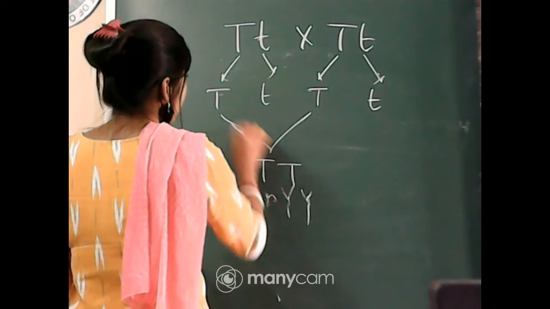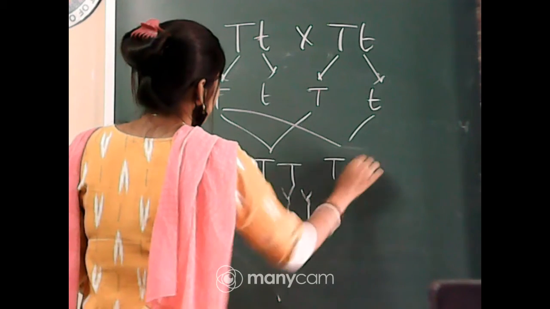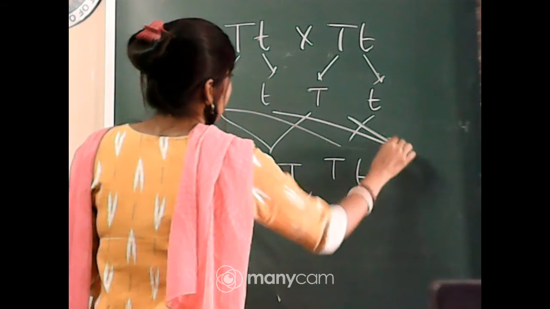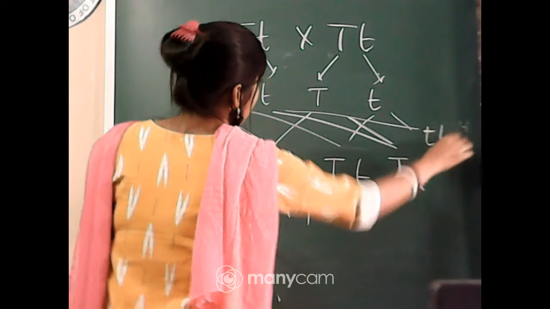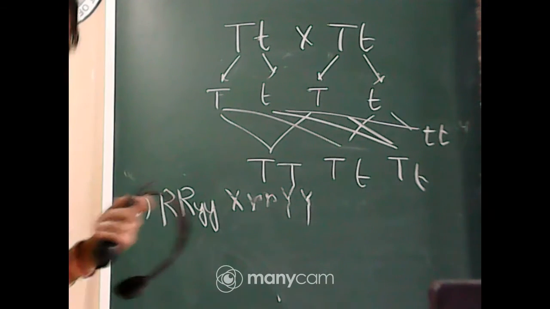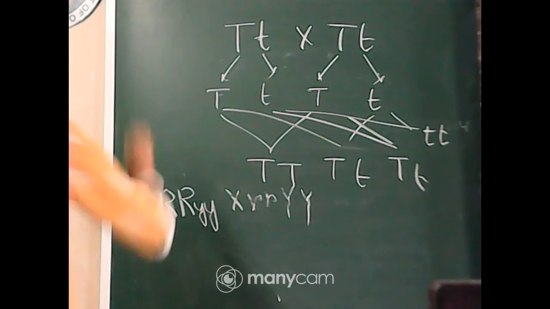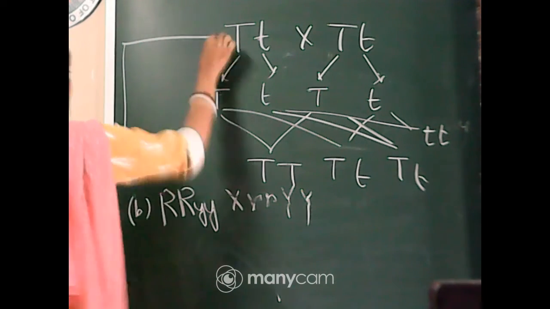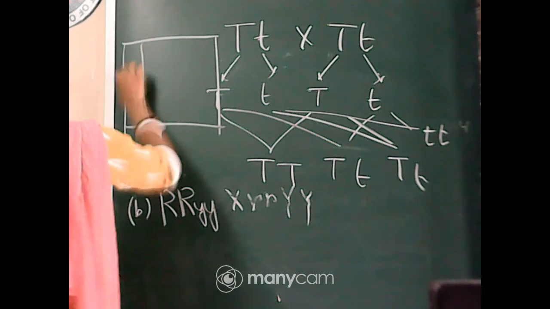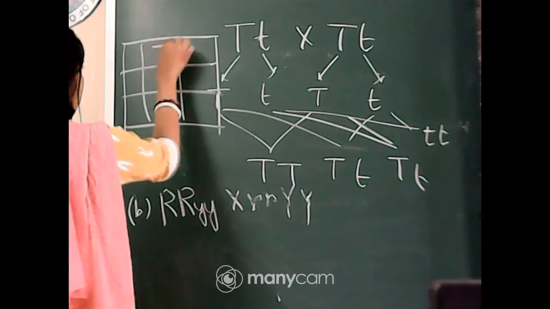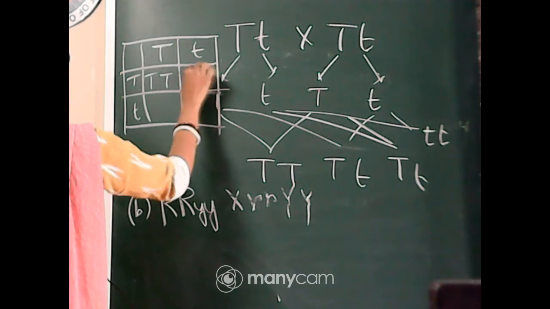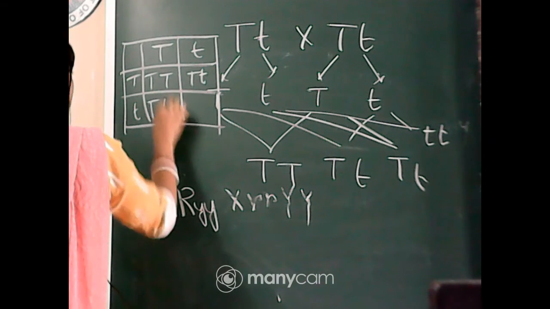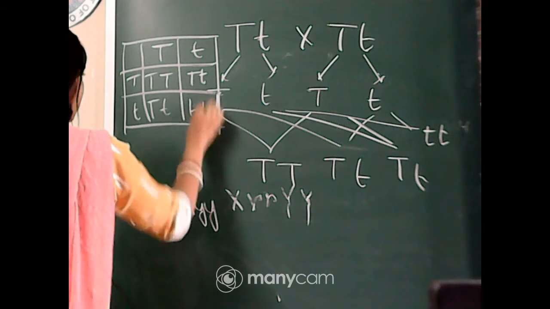Capital T capital T, capital T small t, capital T small t, small t small t. Now if we put it into the checkerboard, we will also get the same result. How will you do it in the checkerboard? Capital T small t, capital T small t. So the result is TT, Tt, Tt, tt.